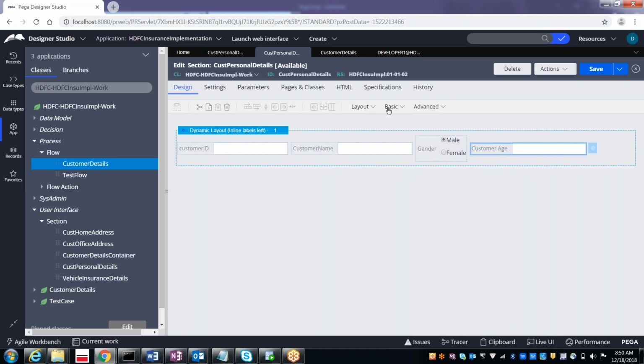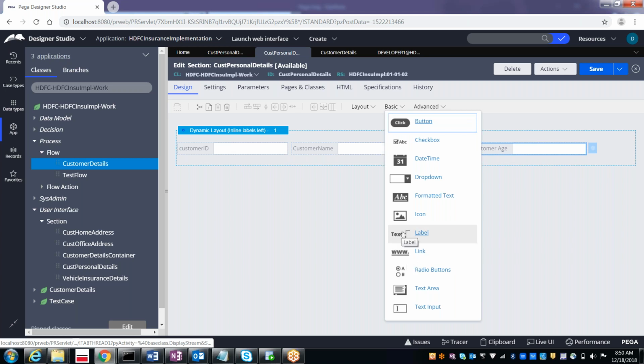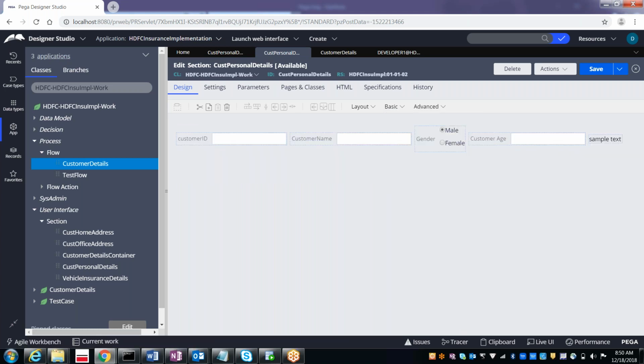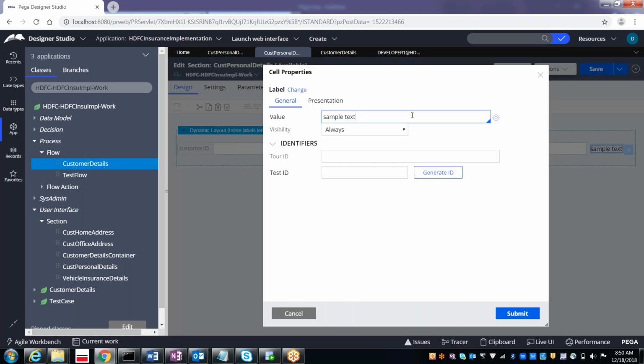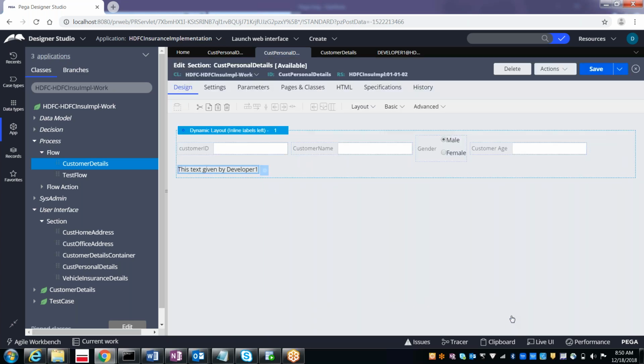Now go to basics and then label. Previously developer 2, now it is developer 1. Submit. Now save it. So is it saved by developer 2 also? Right? Now saved by developer 1 also, right? So now both the people made some changes and they both saved the rule.